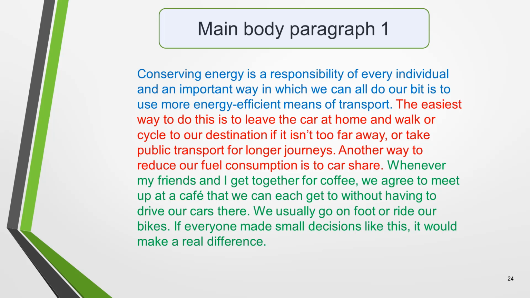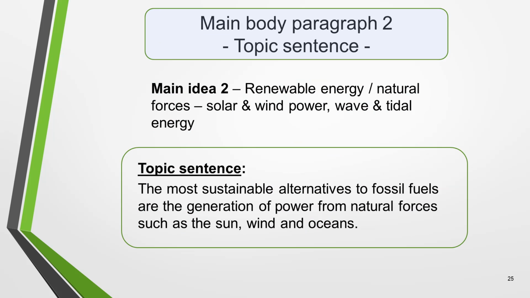Here's the finished paragraph. I've colour-coded it to highlight the 3 sections. Pause the video and read through it so that you can hear how the 3 parts flow from one to another. We'll now follow the same procedure for the second main body paragraph. For main body paragraph 2, we'll take the idea I've chosen and create our topic sentence.